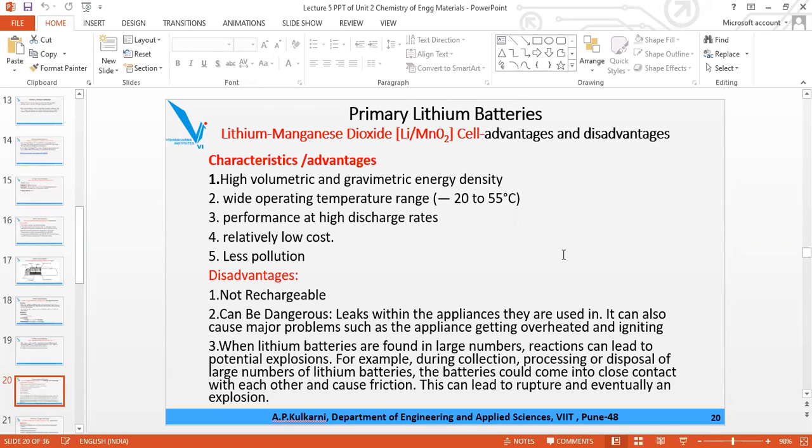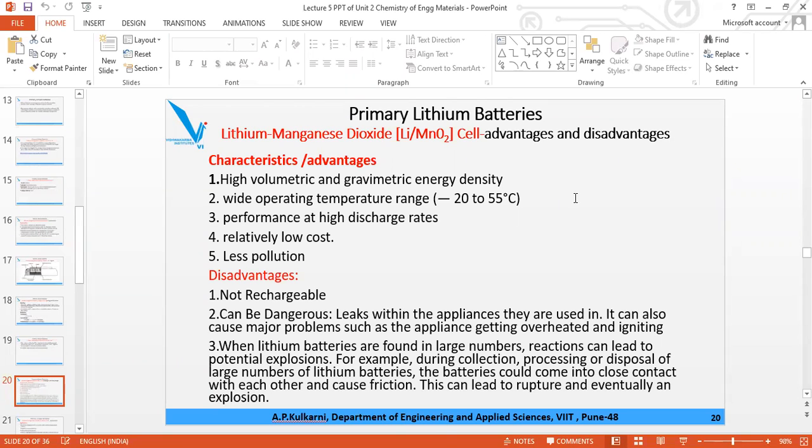The second characteristic property in general for lithium batteries: the temperature range is -40 to +70 degrees. But here, for MnO2 as a cathode, it is -20 to 55. So instead of -40 it has become -20, and instead of 70 it has become 55. That is the wide operating temperature range for the lithium MnO2. You have to remember that one was for common; this is for the lithium MnO2 battery or cell.